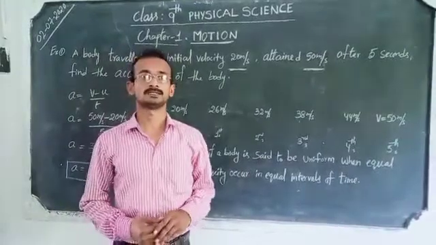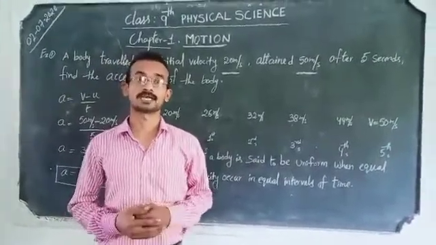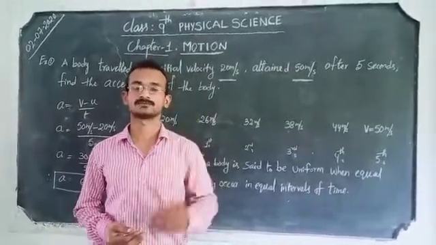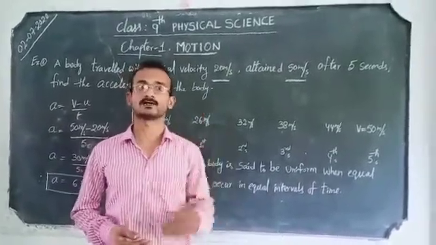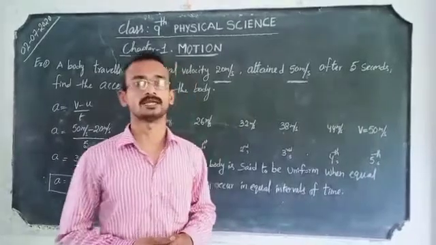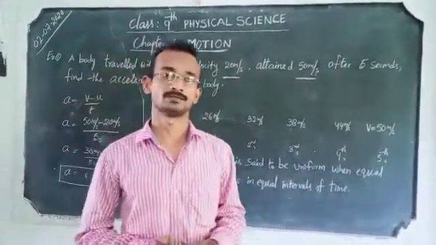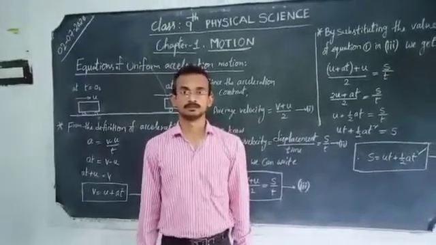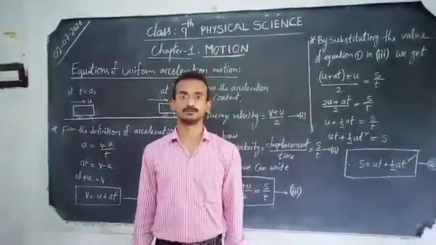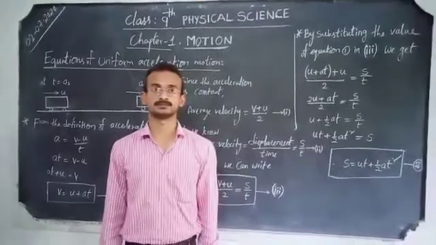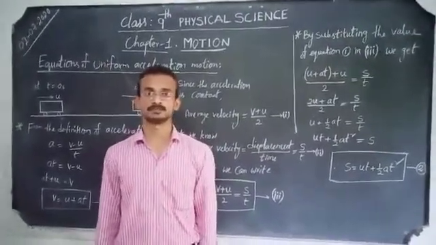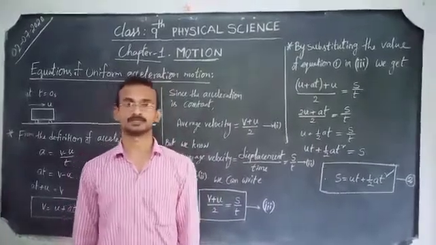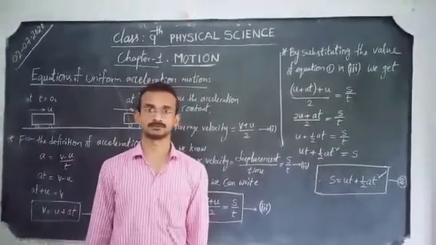That's why 9.8 meter per second square is known as the acceleration due to gravity. Because of the attraction force of the earth, the body is accelerated. How much accelerated? 9.8 meter per second square. That is the g value we say in our daily life. For such kinds of uniformly accelerated objects, there are three equations. Let us derive those three equations now.